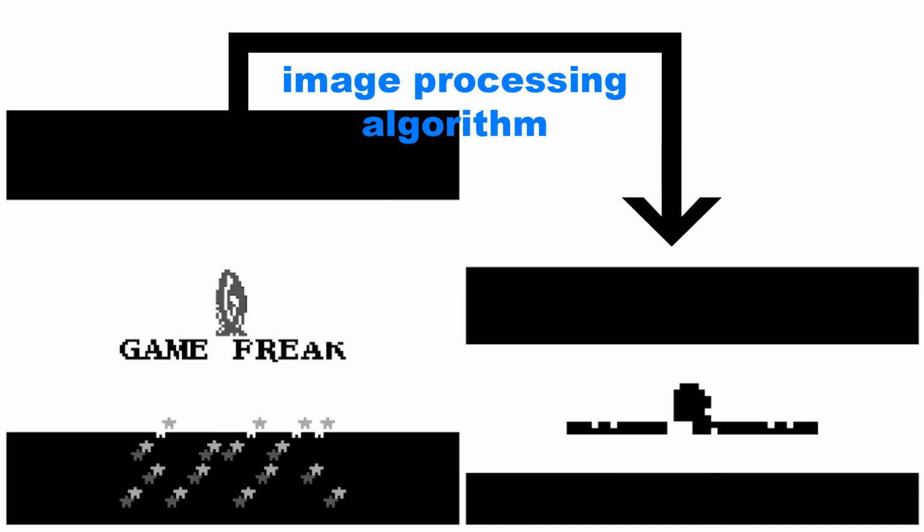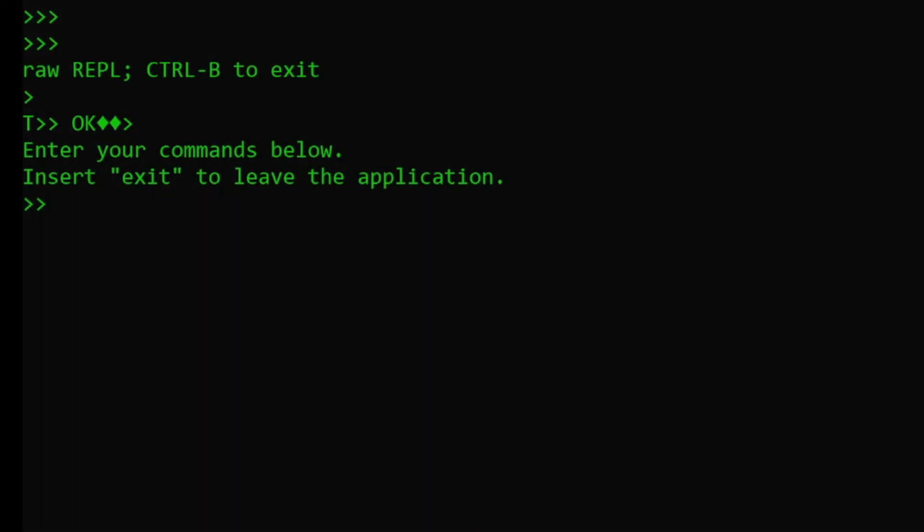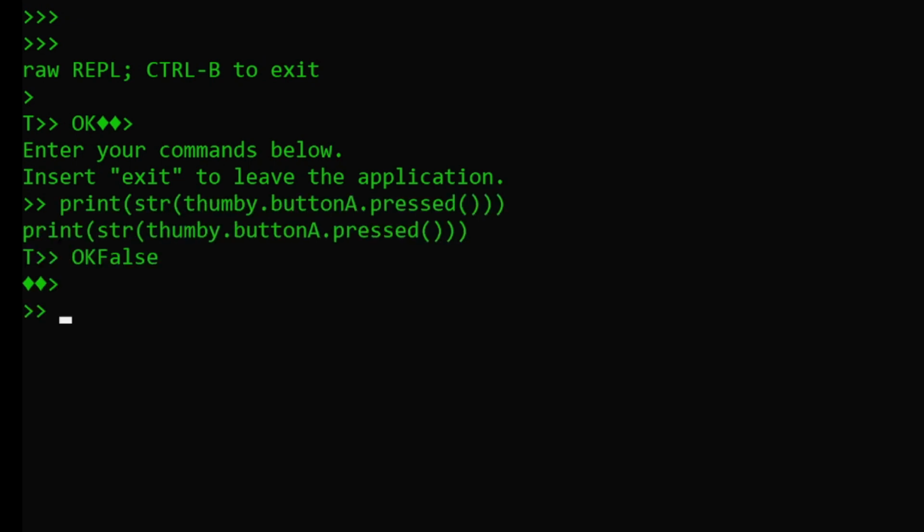Now that the game can be seen, the next natural step is interacting with it. After all, the Thumby has these buttons on it for a reason. Thankfully, in order to read which buttons are pressed, all we have to do is say, please, or rather, print. All print commands are given back across the serial port, so I can ask which buttons are being pressed and then send these button presses back to the emulator to process.